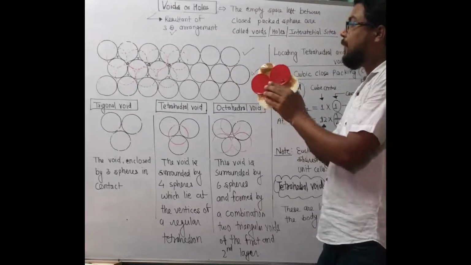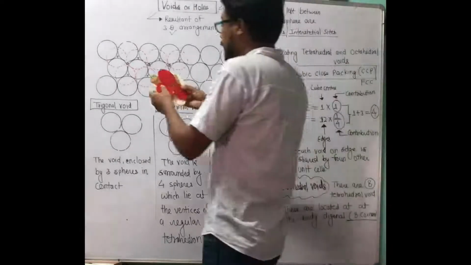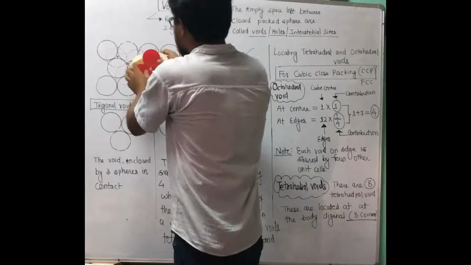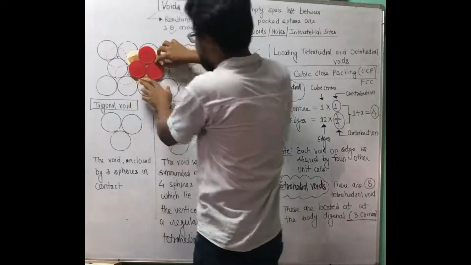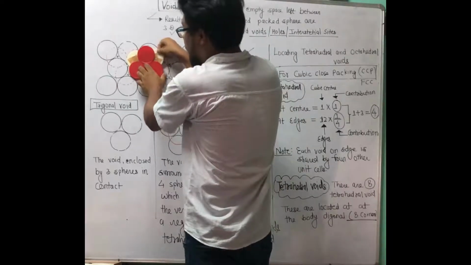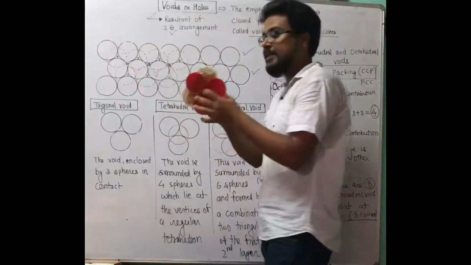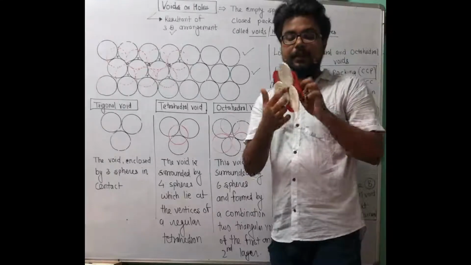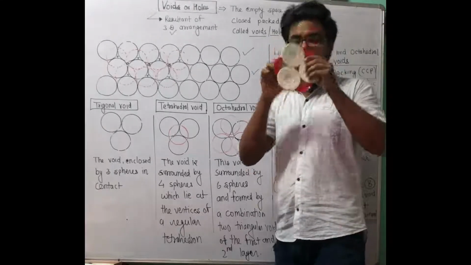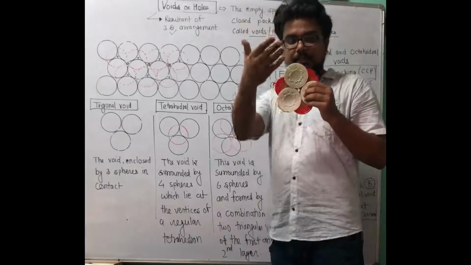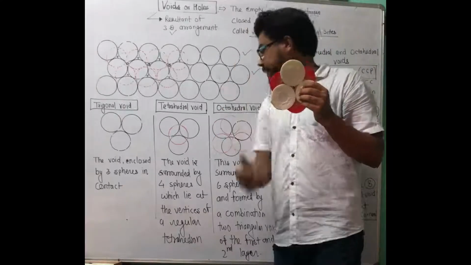Over the first layer, when we put the second layer in such an arrangement, then the void or space created among the 6 spheres, see, you can see from here to there, through this void, you can see from one side to another side.